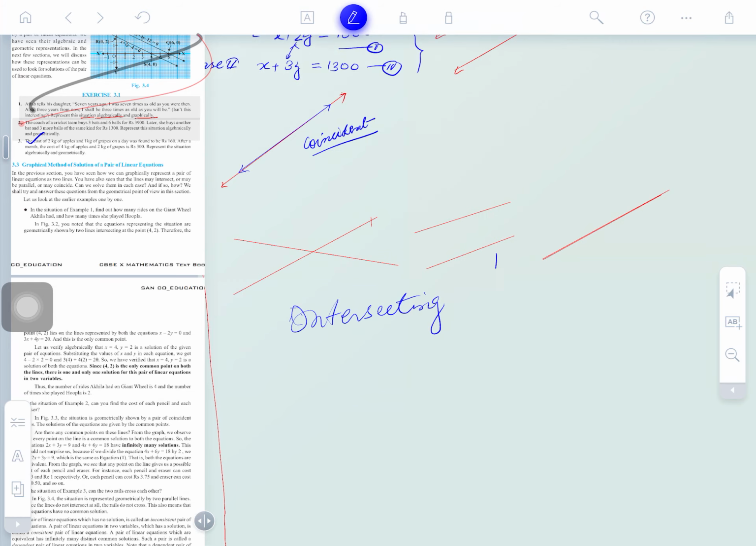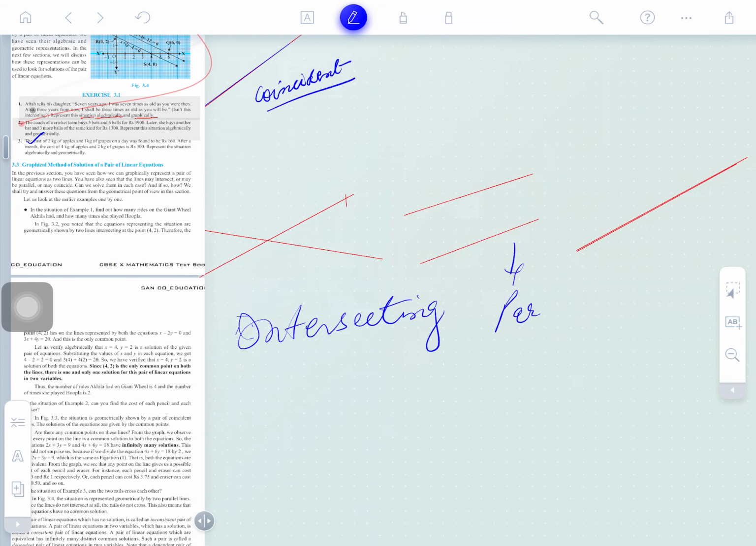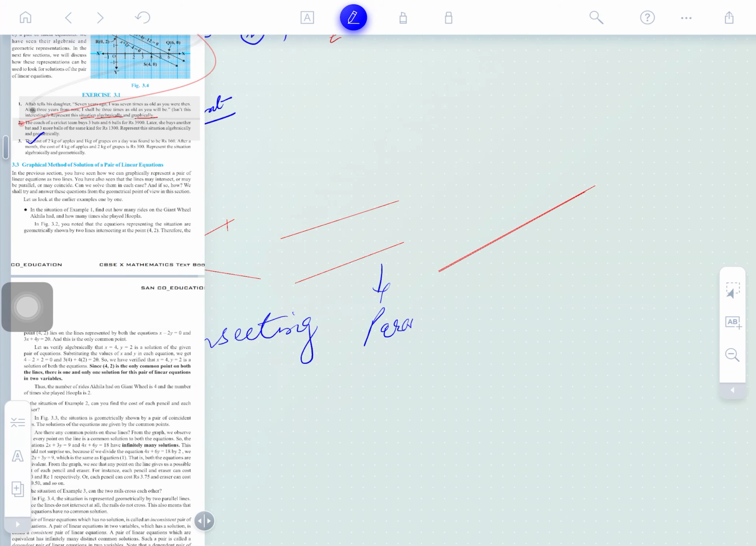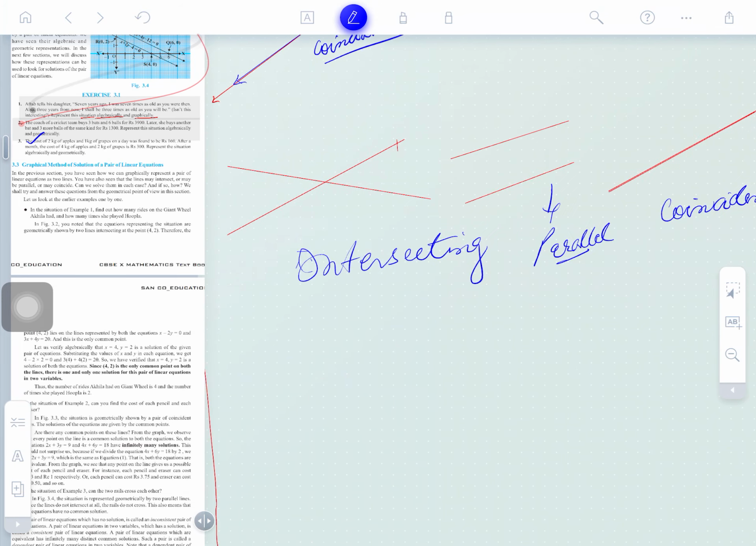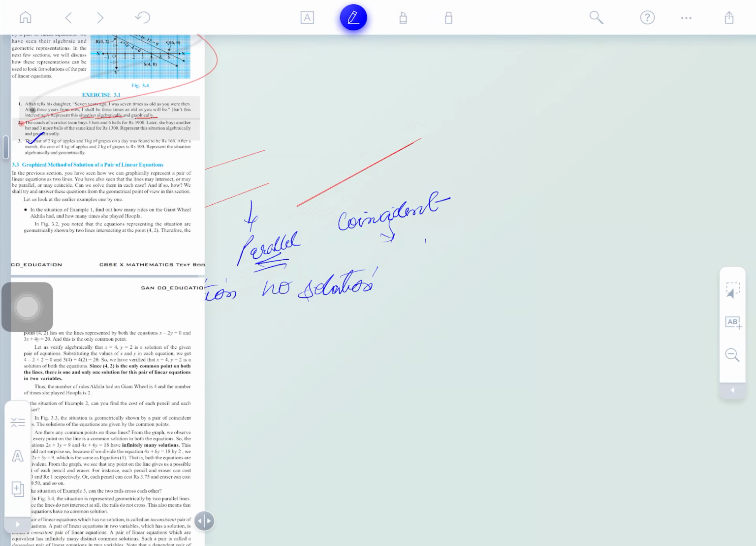Intersecting lines, and this is what? Parallel. The parallel pattern will come here, and this is what? Coincident. So what are they representing? It means only one point is common to both the lines. So we can say this is called a unique solution, and later we'll discuss it. And what is the parallel? No solution. And here means many solutions.